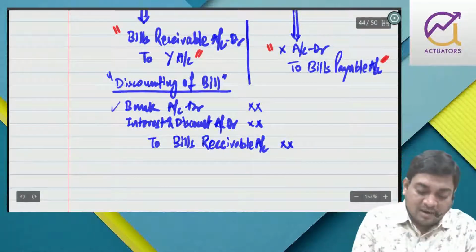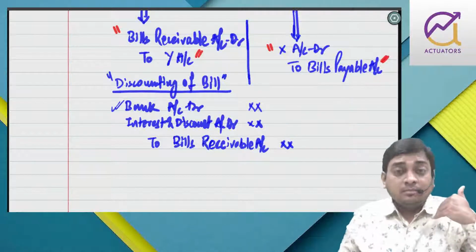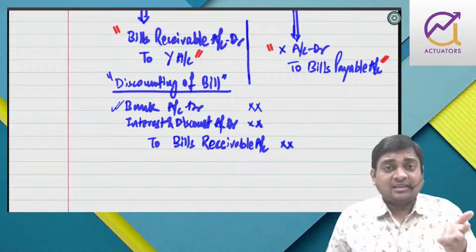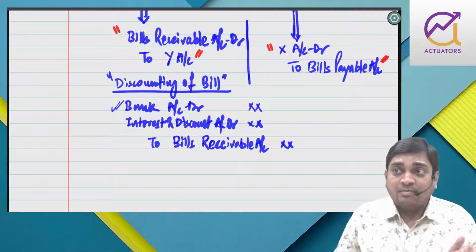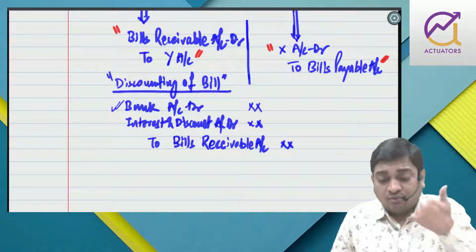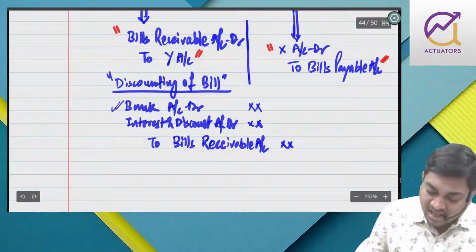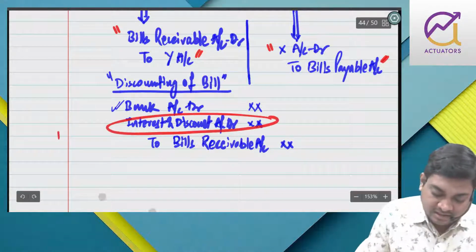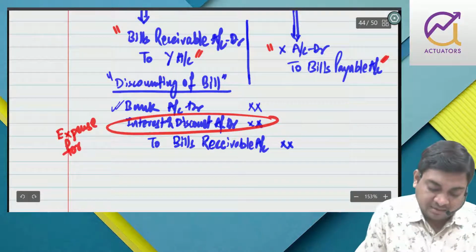So I have got the money, but I am going to get less because the bank will deduct interest charges, as the bank is funding me today and will take this money from Y after 3 months from now, right? So this is the discounting charge, meaning expense for me.